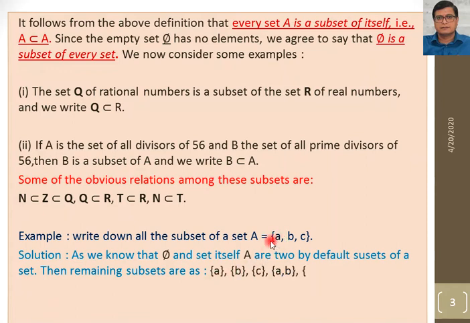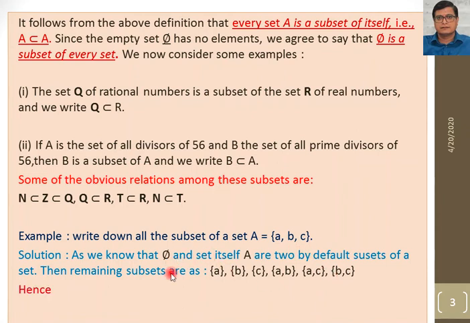Phi means null, no element is there. Then we take one element at a time. So we take A, it is a subset of this set A. Whenever we write a subset, we use curly brackets. B is the second element, C the third, then we take two elements at a time: AB, AC and BC.